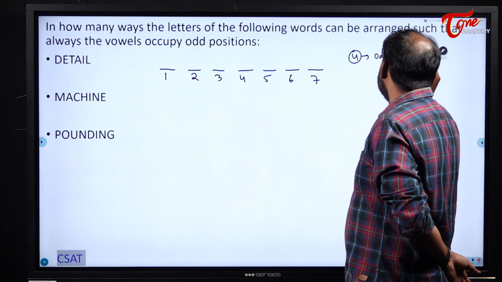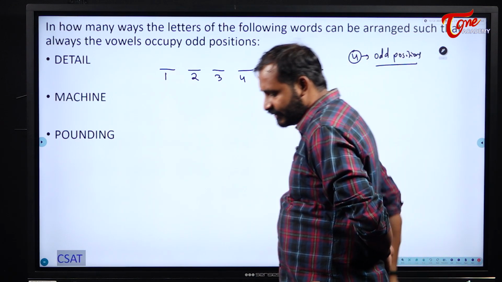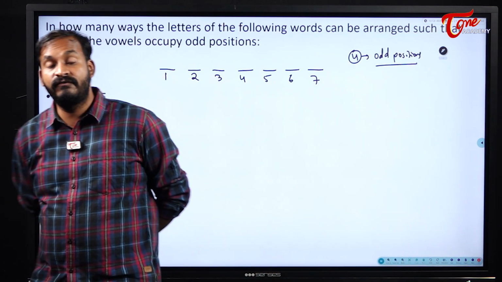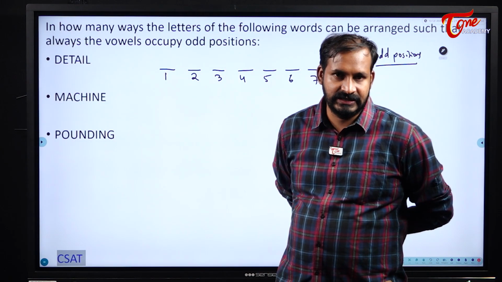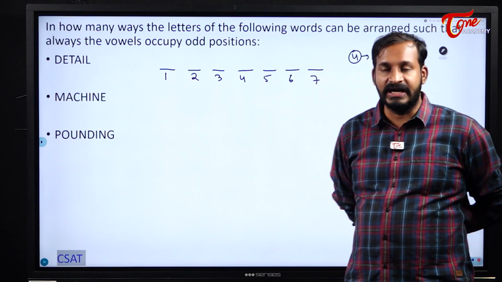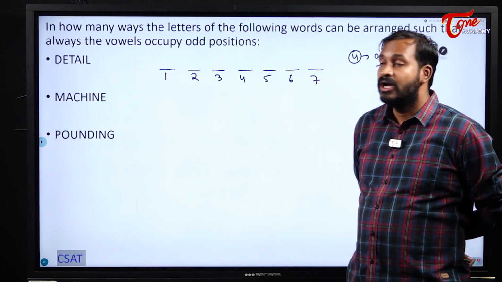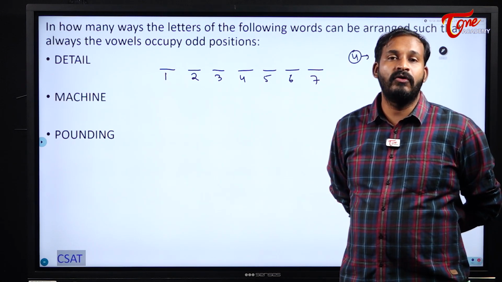So whenever there are any conditions like this, students, first of all we need to fulfill that condition and then only go to the remaining cases. What is the condition here for us? Vowels should occupy those odd positions.